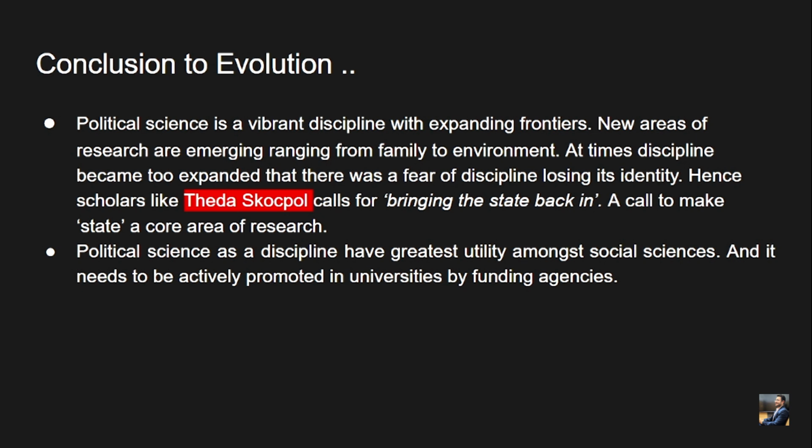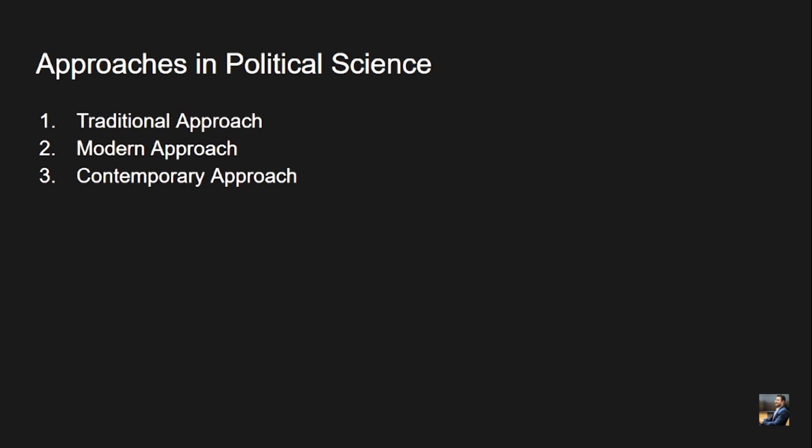What was the true essence of political science? To study and analyze the institution of the state. So she is propounding the idea of bringing the state back in, a call to make the state a core area of research again. Political science as a discipline has the greatest utility among the social sciences, and it needs to be actively promoted in universities by funding agencies. Very valid point, right?